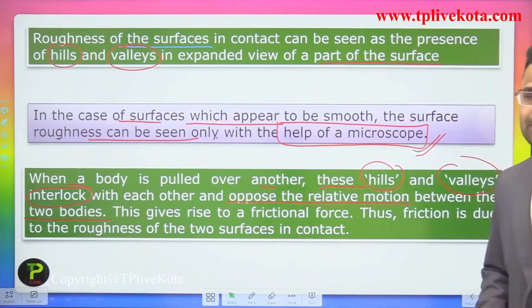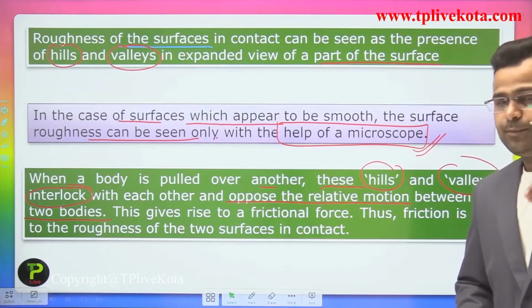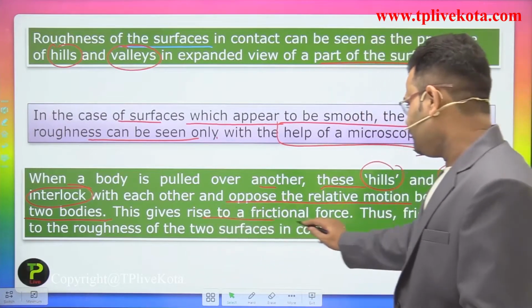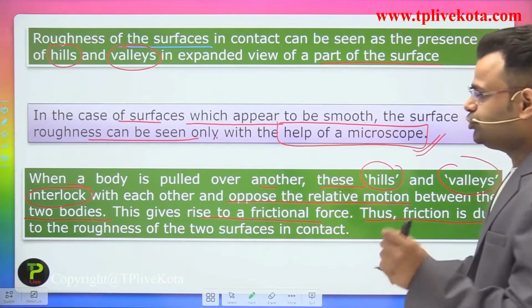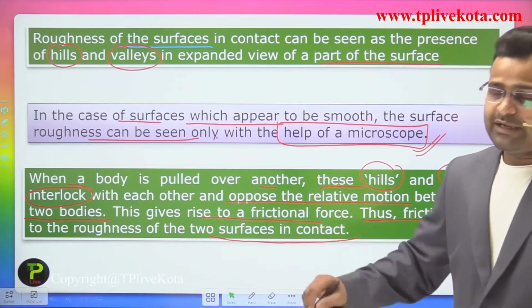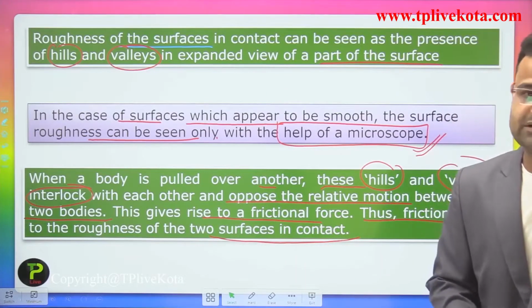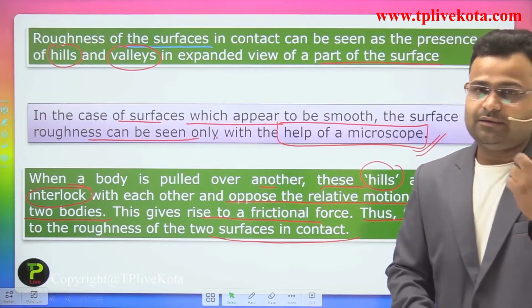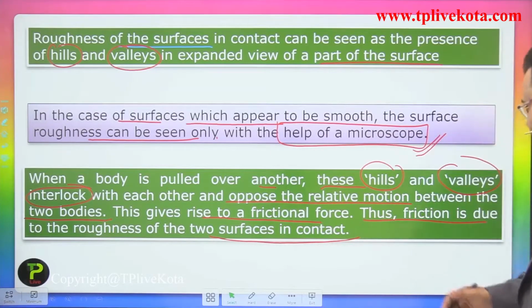It produces some opposing force in the opposite direction of motion. This gives rise to a friction force. Thus the friction is due to the roughness of the surfaces in contact. It will present that type of frictional force when one body is in contact with another body. Clear now?